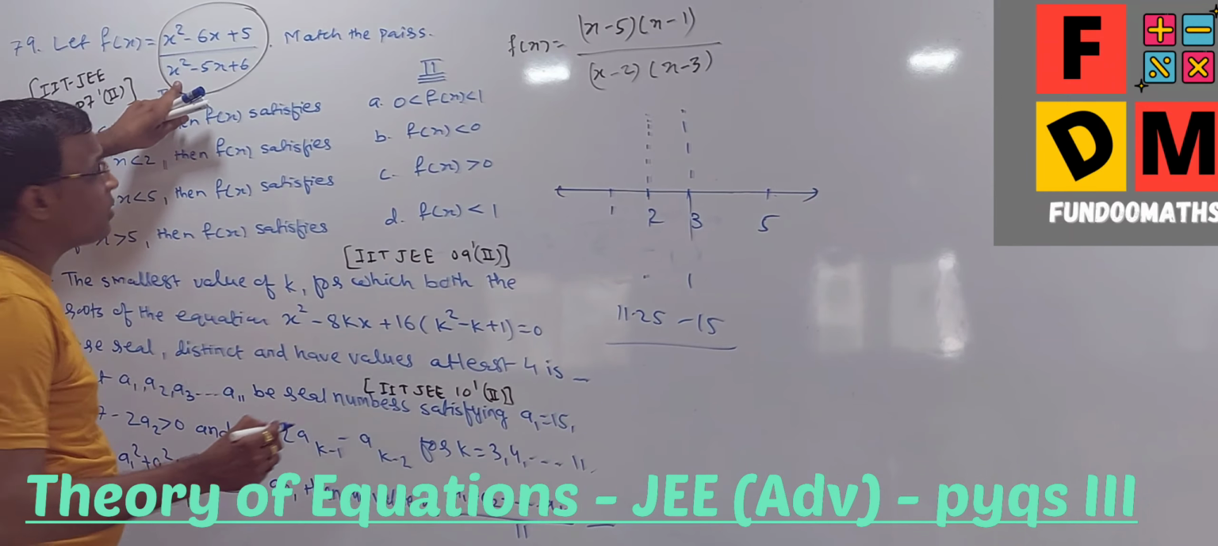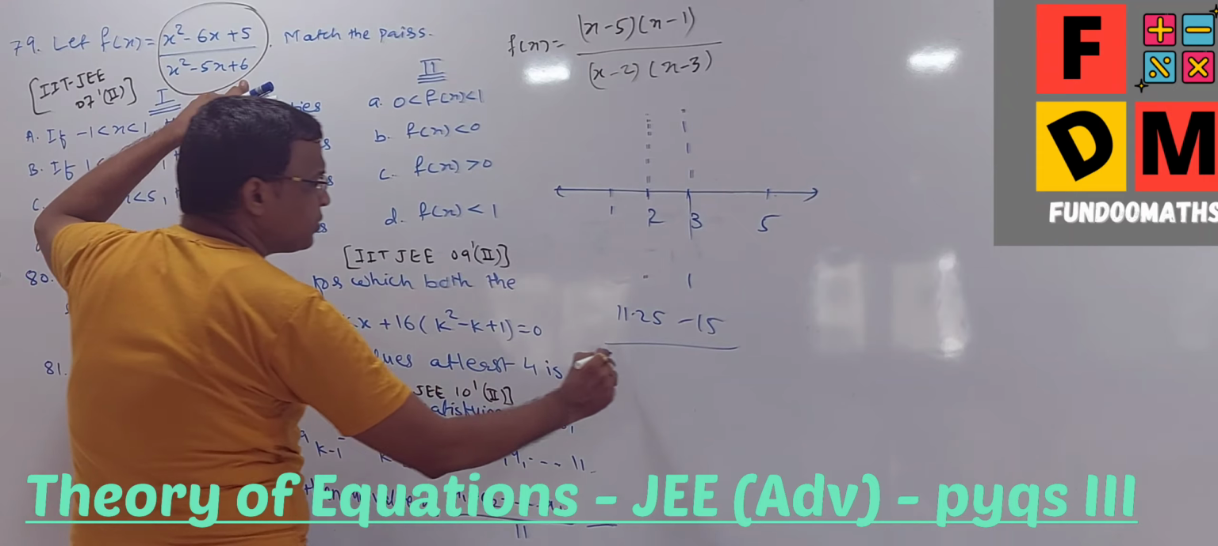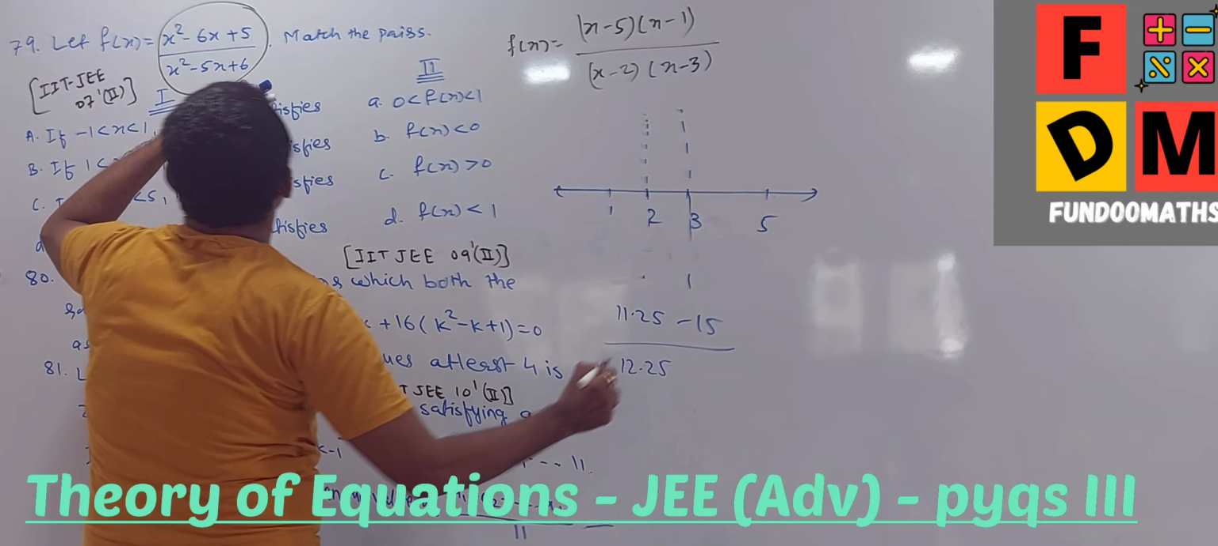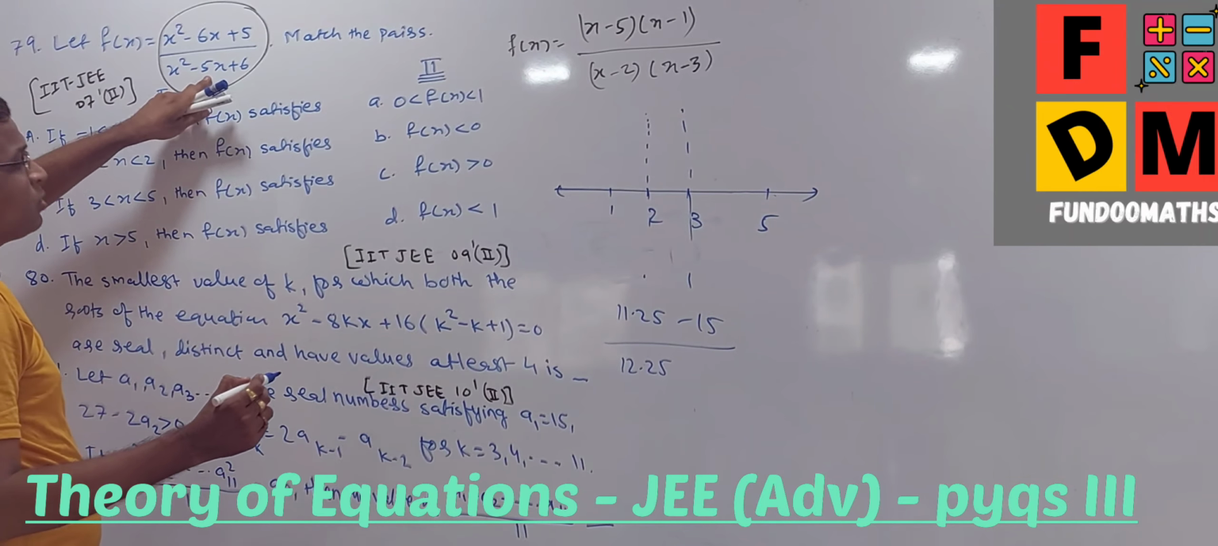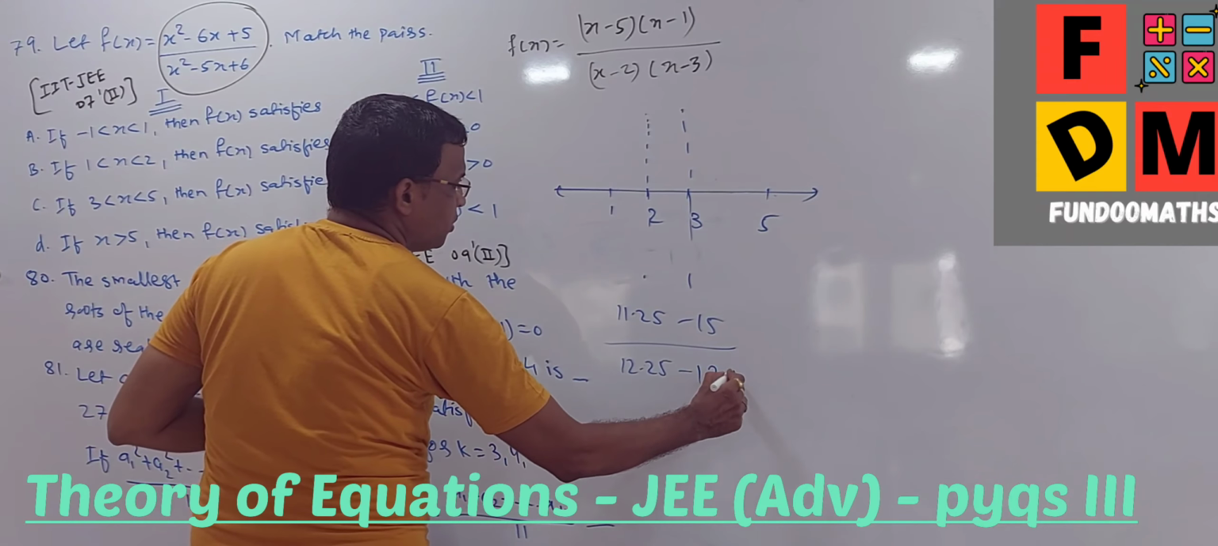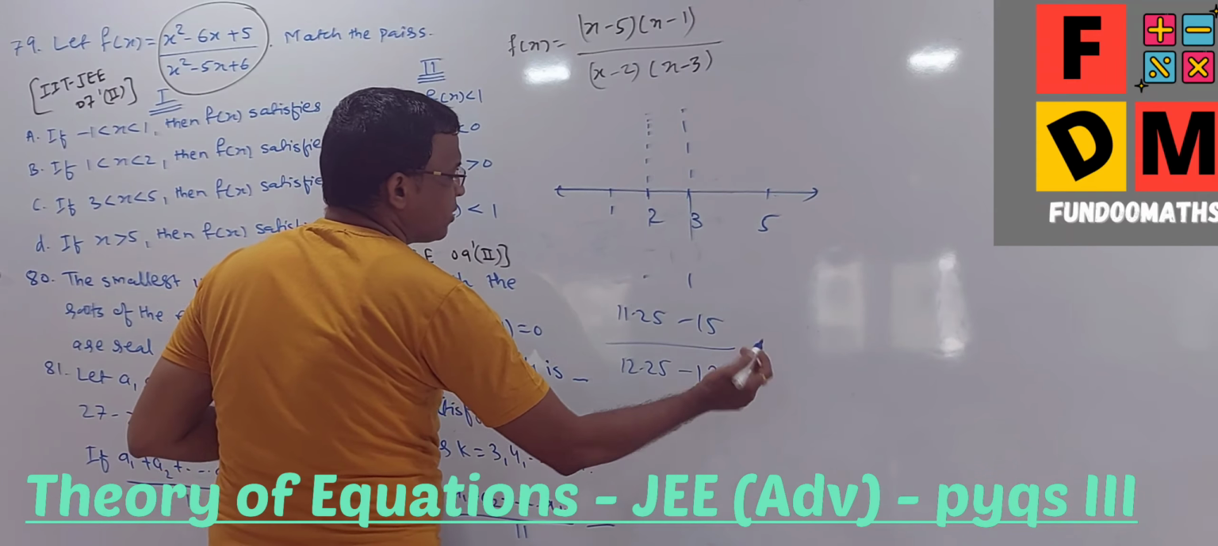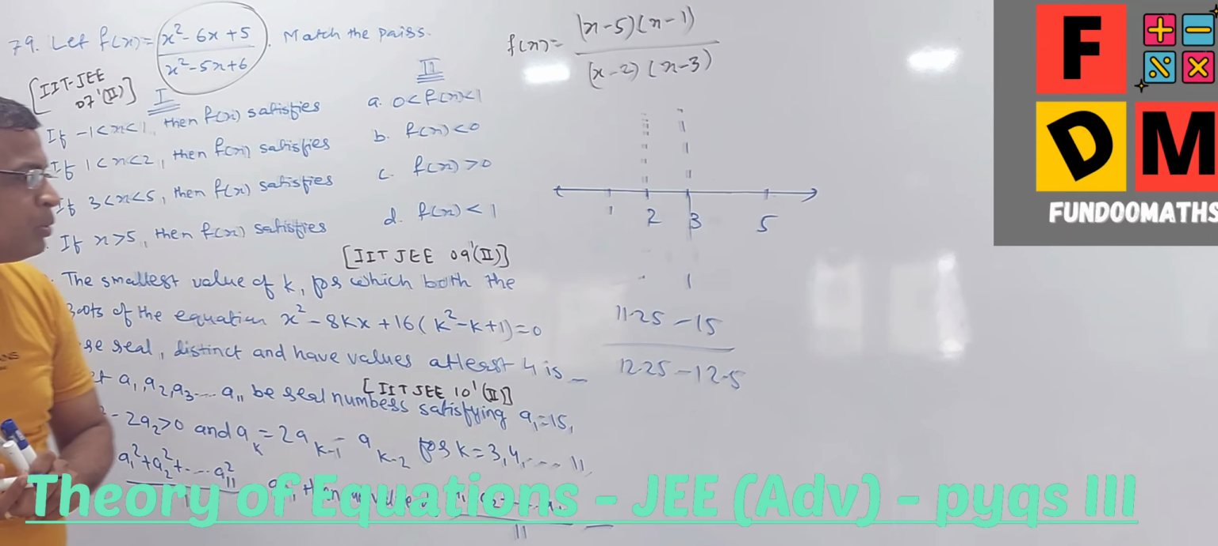In the denominator, 2.5 square is 6.25 plus 6 is 12.25 minus 5 into 2.5 is minus 12.5. So I am getting both negative, that means the answer will be positive. The ratio of the two negatives will be positive.